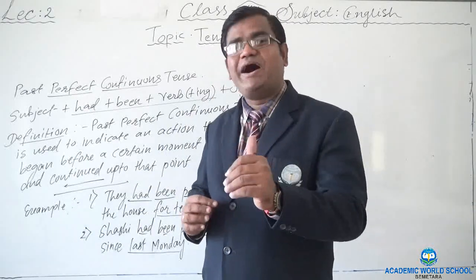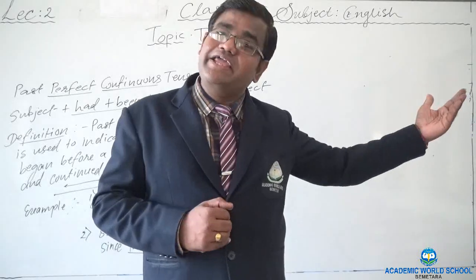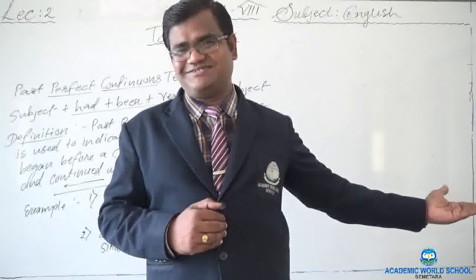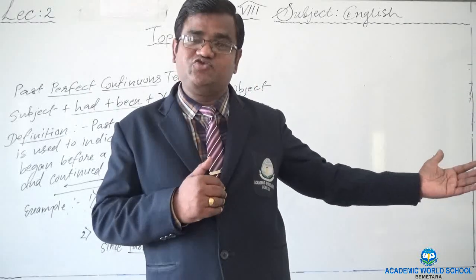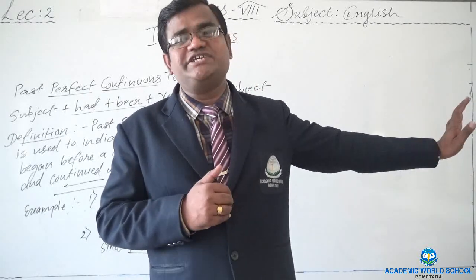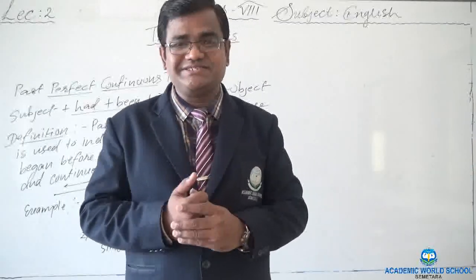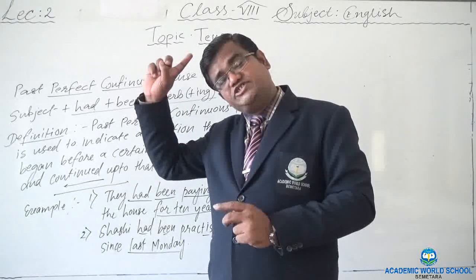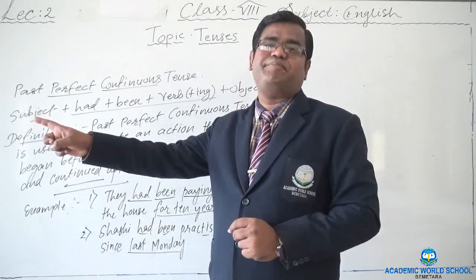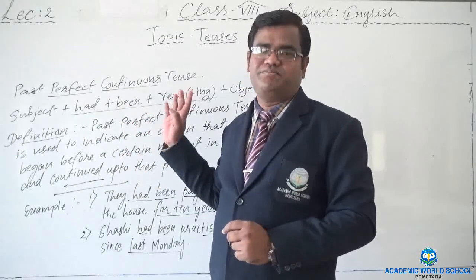Second, we learned past continuous tense for the actions which were in progress in the past. Then past perfect tense, for the actions which were already done, finished before a certain point in the past. And past perfect continuous tense for the actions which began before a certain point in the past and were still continuing at that point of moment.